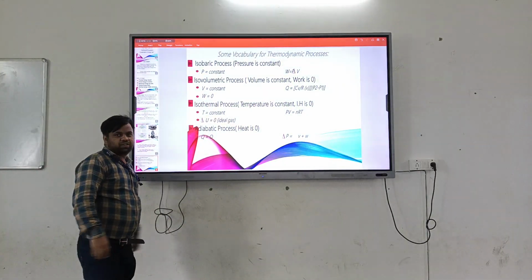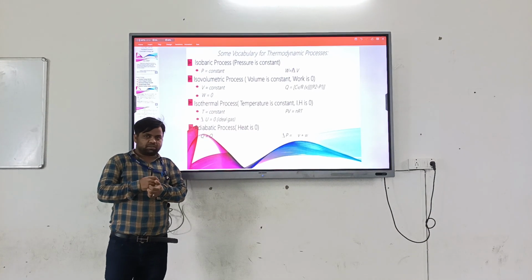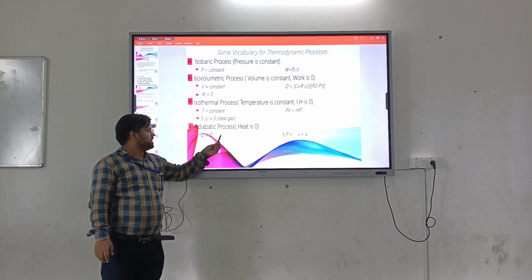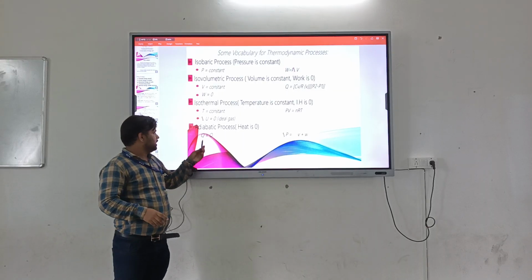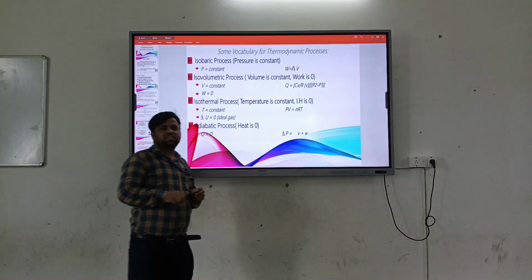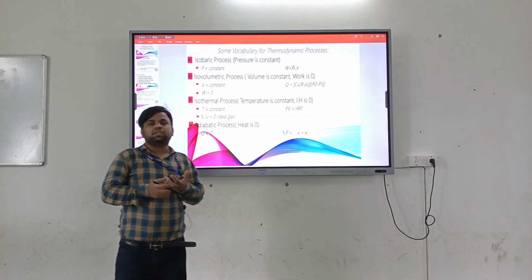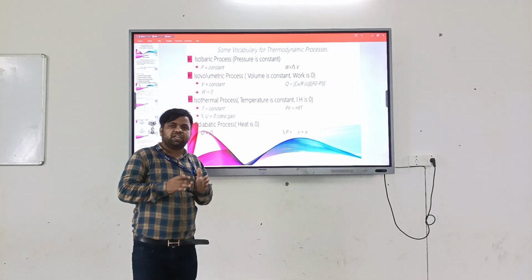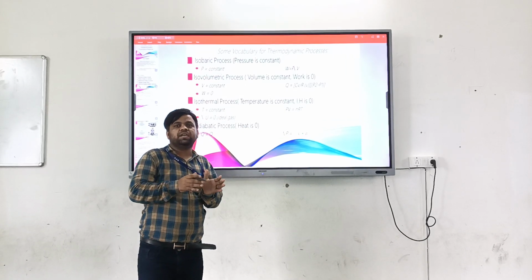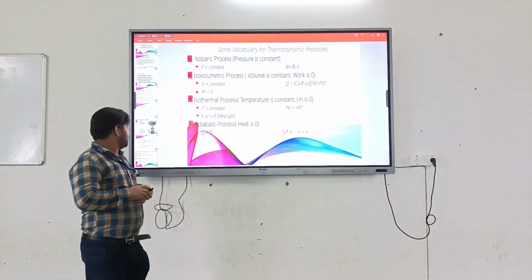Now the adiabatic process. In an adiabatic process, heat can neither leave nor be added to the system. It means heat is 0, with no transfer of heat outside or inside the system, so it is called an adiabatic process. It has a real-time example. If we have a thermos flask, heat will neither go outside the thermos nor enter inside of it. So the heat transfer is 0 in the case of an adiabatic process.